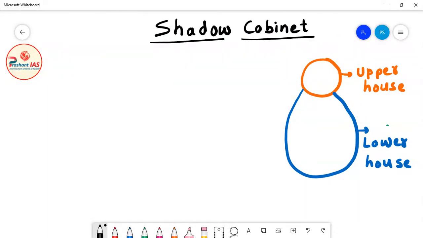Now friends, our next topic is shadow cabinet. So what is the meaning of shadow cabinet? So friends, what happens in any parliamentary form of government? Generally, in any parliamentary form of government, there are two houses of the parliament.